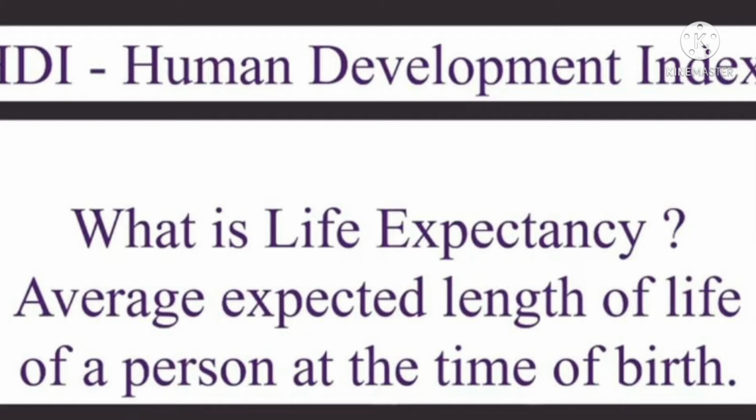Average years of schooling is the average number of years of education received by people aged 25 and older. Expected years of schooling is the number of years of schooling that a child of school entrance age can expect to receive given the present enrollment rates.